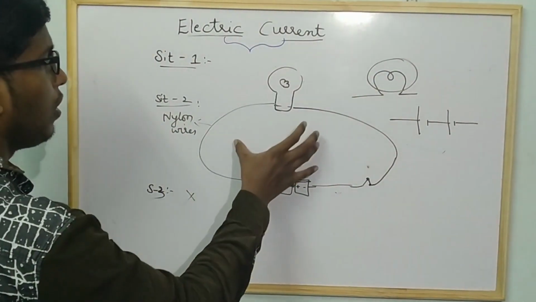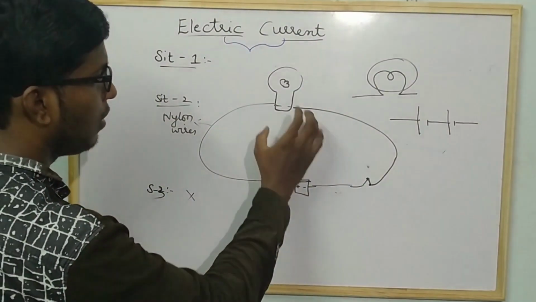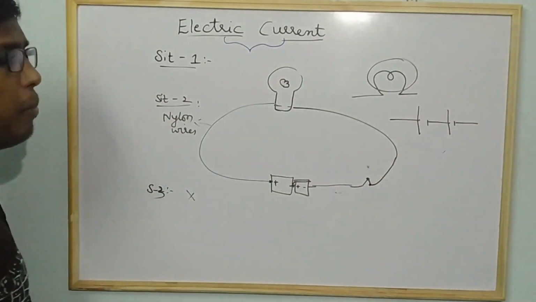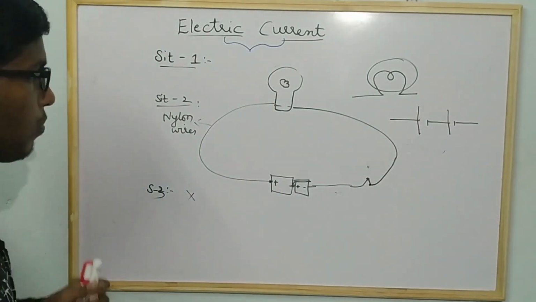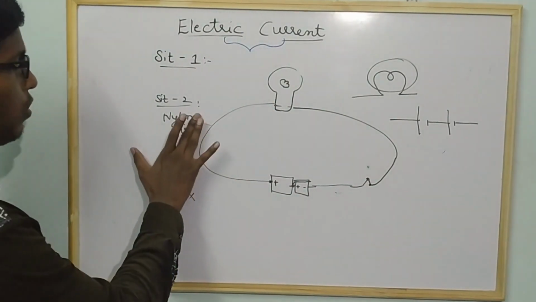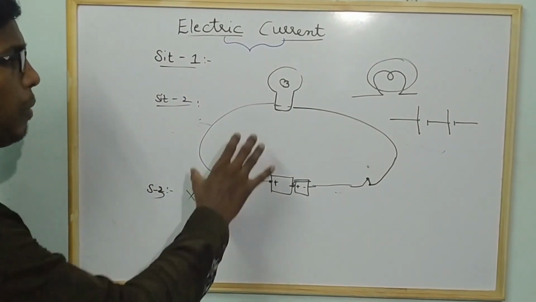The reason is, in the first case we used the copper wires, the battery, the switch and the bulb. Whenever we connected them, the bulb glows. In the second situation, we removed the battery, and the bulb does not glow.